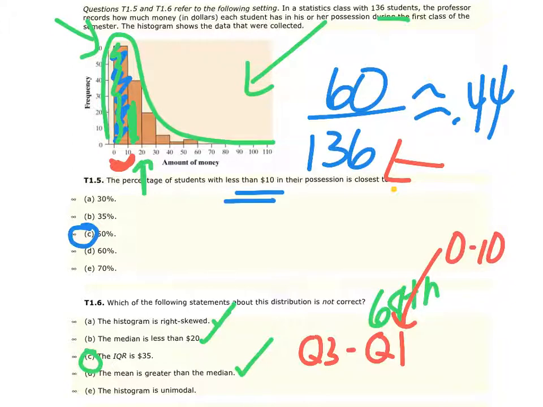Now Q3 would be the 75th student, so I'm going to take 136 times 75%. That would be the 102nd student. So if I look for the 102nd student, what I know is our first bin is 60. This is 40, so I'm now at 100. The 102nd one is going to sit somewhere in this bin here, the third one, and that bin is between 20 and 30.